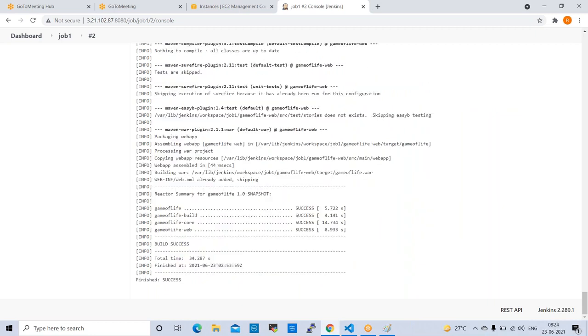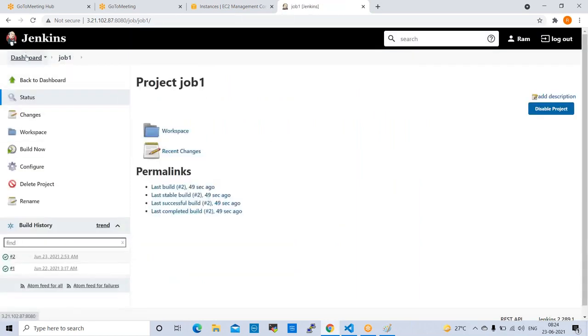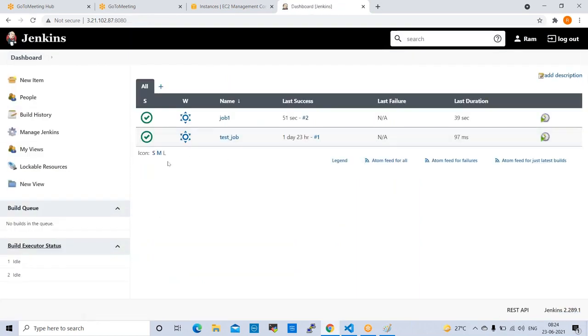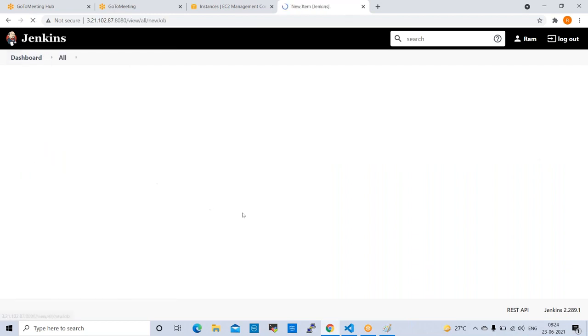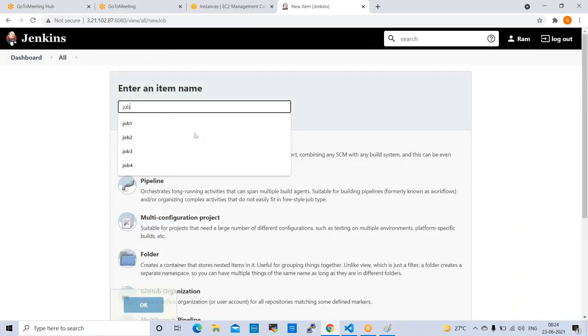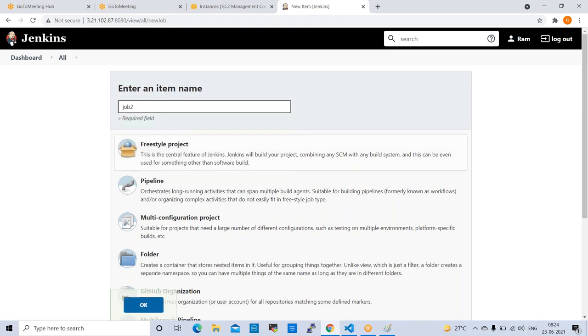Yeah, job one is working fine. It is running fine. It is success. Build is success. Okay. So now what we will do, we create 3 more jobs. Go to dashboard. New item. Job 2. Freestyle project. Click on OK.